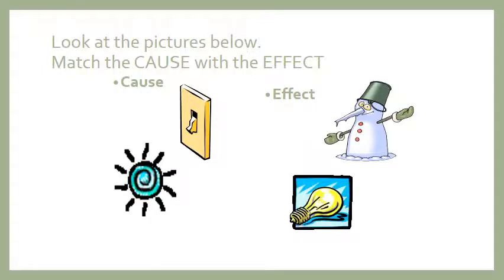For sure, the sun. Because of the heat of the sun, it will cause the snowman to melt. So, consequently, the button or the switch will cause the light bulb to light up. So, the cause is the switch. When you turn it on, the light bulb will light up. This is the effect. And the sun, when the temperature is high, the snowman will melt. This is the effect for the sun.